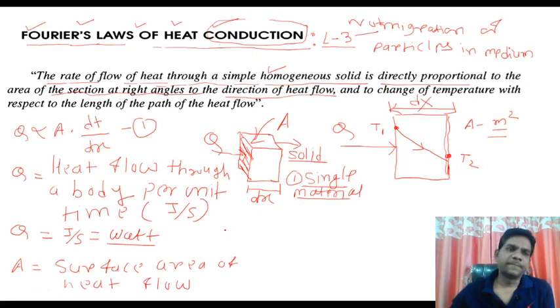Write it down. Then another property we can observe here, boys. Which property? This dT. This dT is nothing but a temperature difference. Which temperature difference? This T1 and T2. So we consider the temperature difference of the faces of a block or body or homogeneous solid of thickness dx through which heat flows. This dT is nothing but the temperature difference.